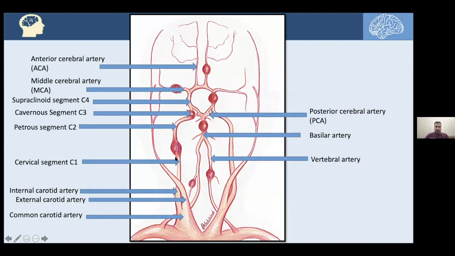The ICA has 4 segments. This is the C1 segment, the cervical segment. Here's the C2 segment, the petrous, C3, the cavernous, and C4 is the supraclinoid segment. And here we have the lateral MCA and the medial ACA. That's regarding the anterior circulation. Regarding posterior circulation, we have 2 vertebral arteries, which make the basilar artery, and then the PCA, posterior cerebral arteries.